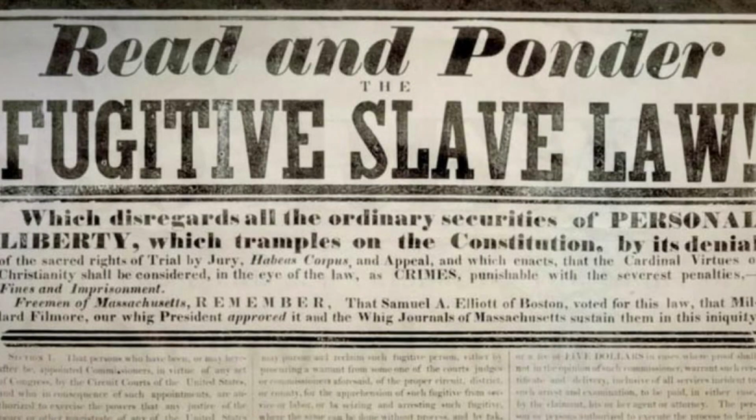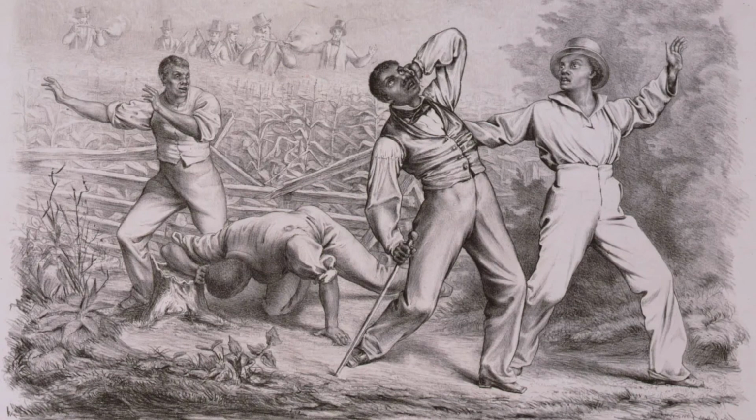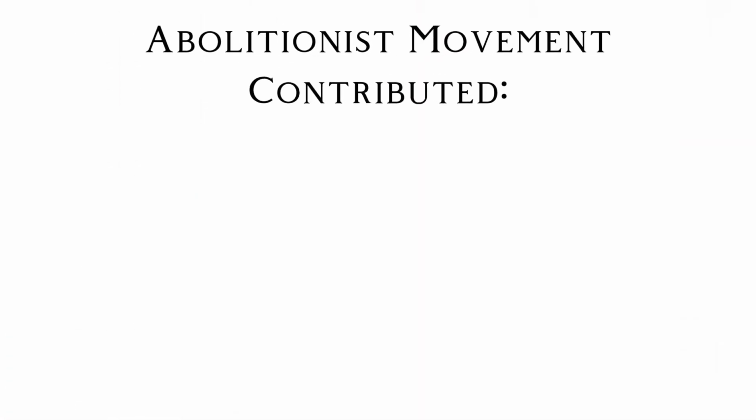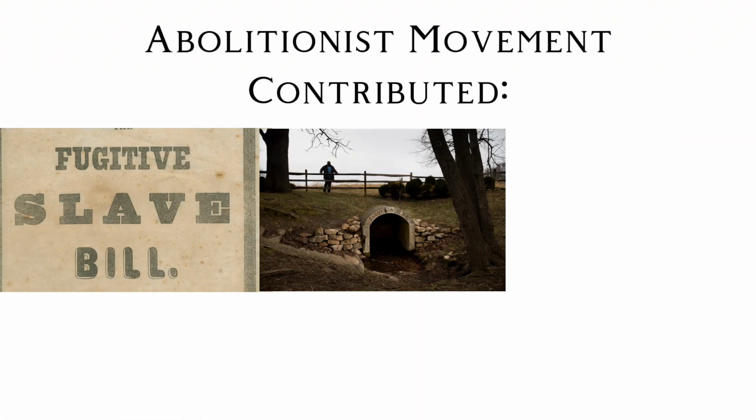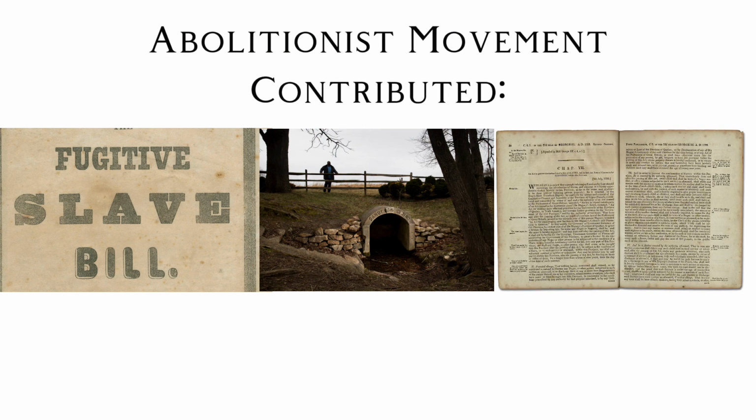This was the only way to escape until the Fugitive Slave Acts of 1850. Slaves did not have any rights or the ability to stand up for themselves. The abolitionist movement helped contribute to the creation of the Fugitive Slave Acts, the Underground Railroad, and legislation to guide an end to slavery.